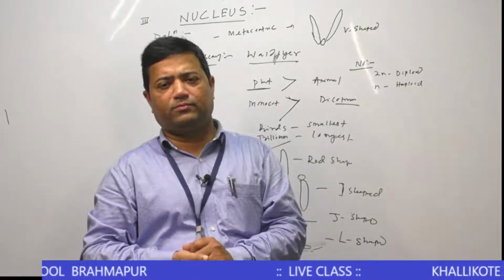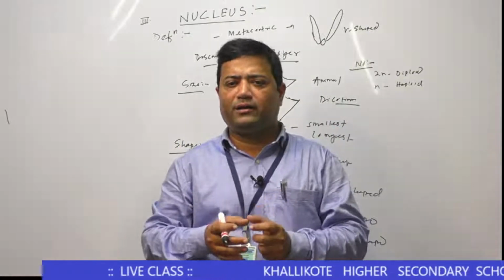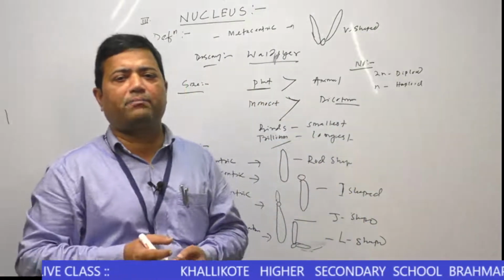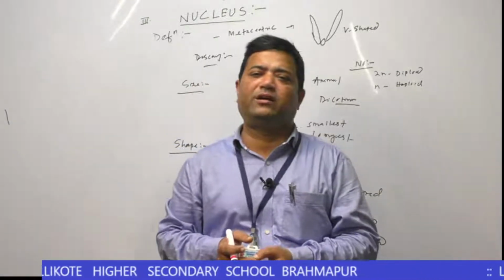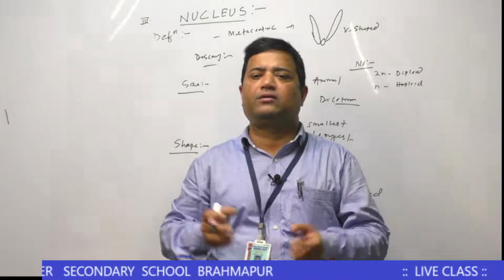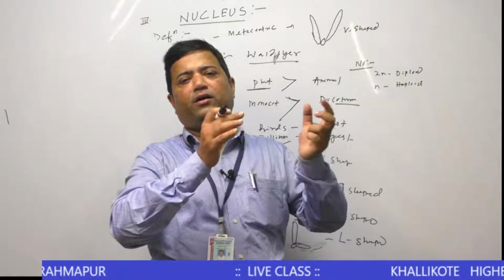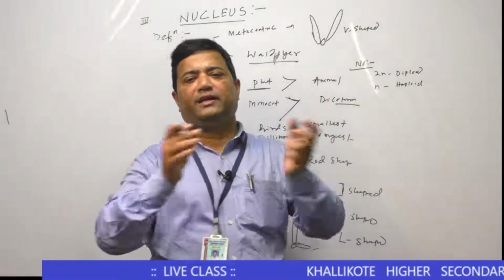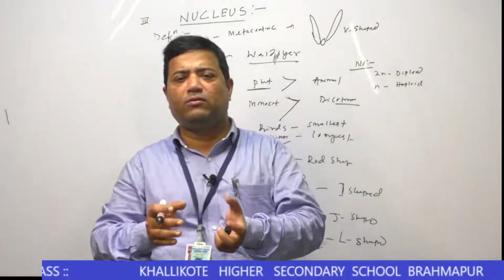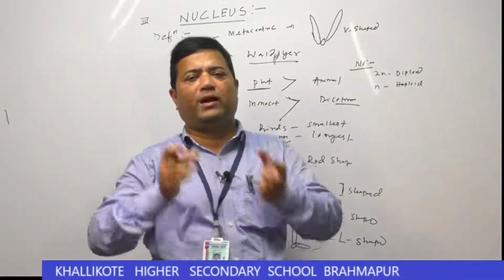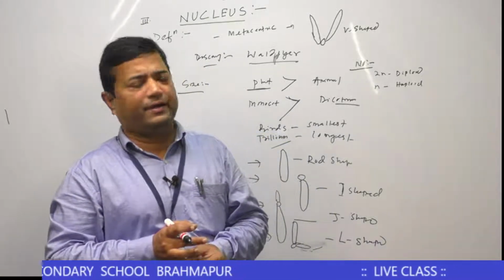So in gametes, male gamete or female gamete, that is sperm or ovum, the haploid number of chromosomes is present. In meiosis, cell division takes place in reproductive cells or germ cells, and the diploid number of chromosomes changes into the haploid number. The diploid number is reduced to half. One complete set of chromosomes is present in a gamete.